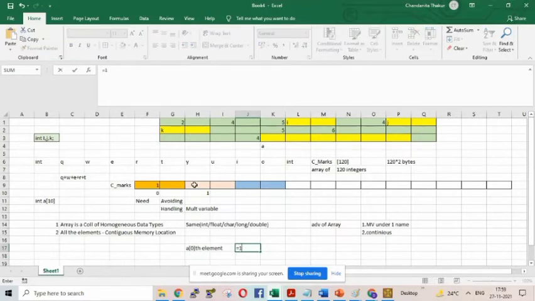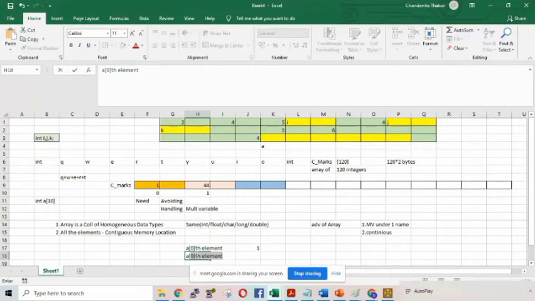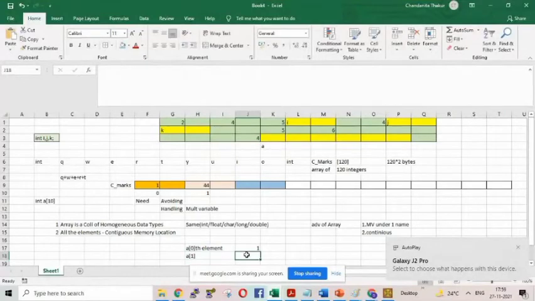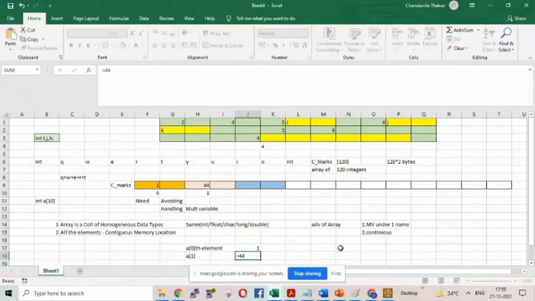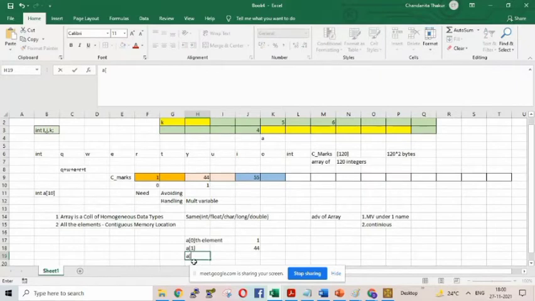element is 1. My second element will start storing here. Suppose it is 44. So this is the element A1. What is the value of A1? A1 equals 44. Is it clear? A2 is 55. So what is A2? A2 is 55. Is it clear? How it is assigned?